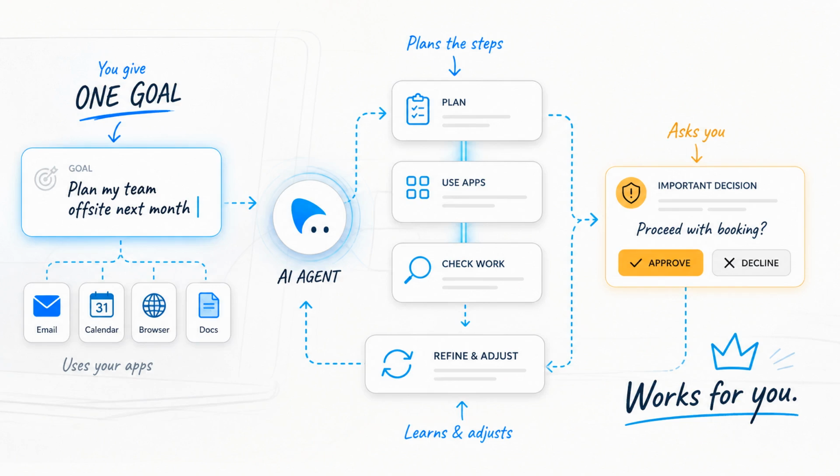Imagine telling your computer one goal, then watching it plan the steps, use apps, check its work, and ask you before making an important decision. That is the basic promise of an AI agent.